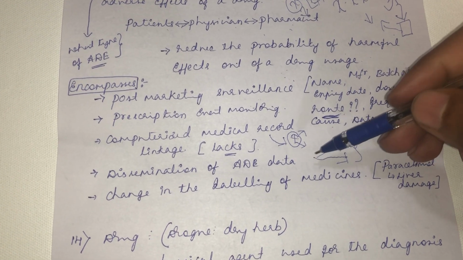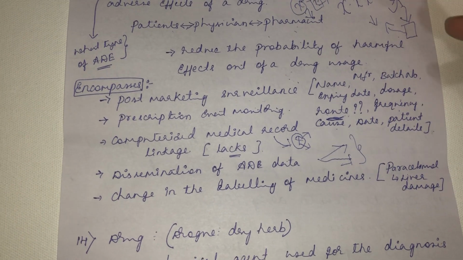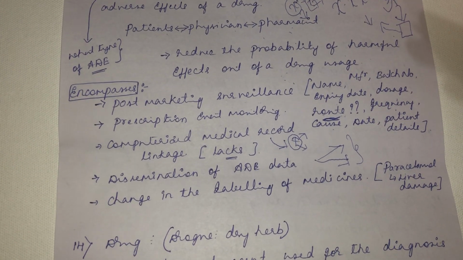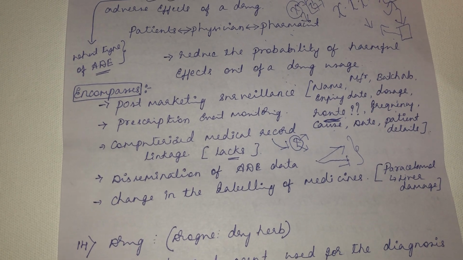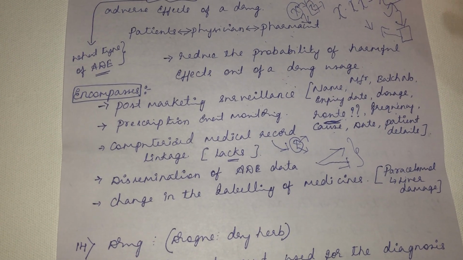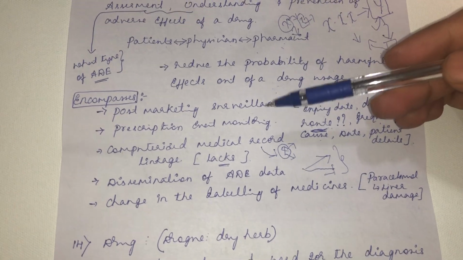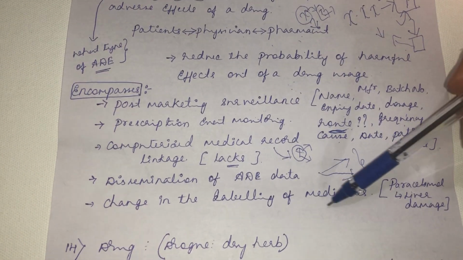Then they disseminated this adverse drug effect to the therapy, then to the pharmaceutical company, to the regulatory agency. The regulatory agency banned it. The pharmaceutical company stopped the manufacture of thalidomide. Likewise, there can be a change in the labeling of the medicine. So pharmacovigilance activity might lead to a change in the labeling of the medicine.